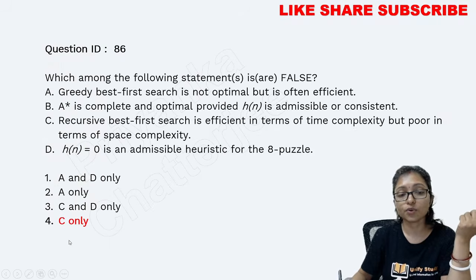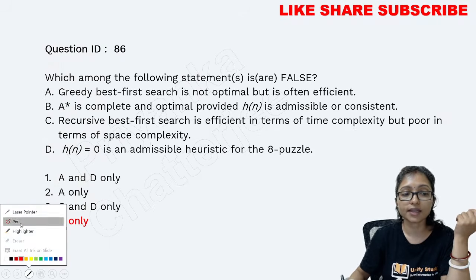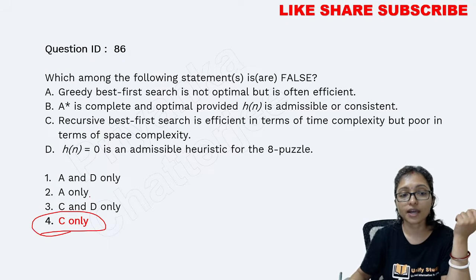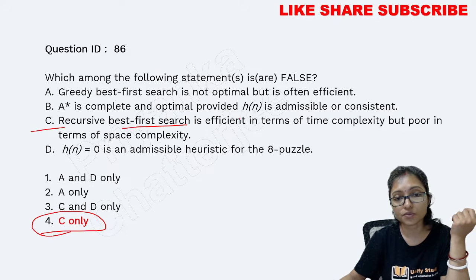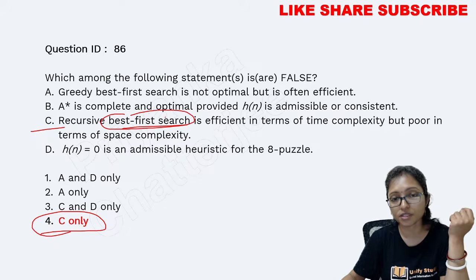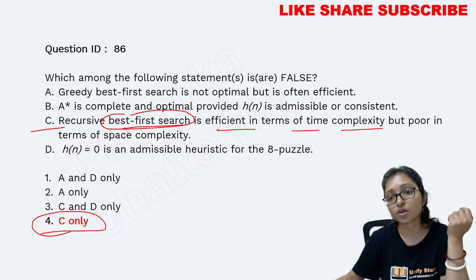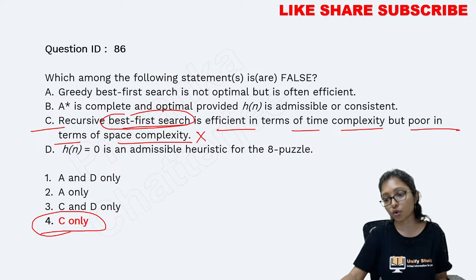And why is the answer this one? I will ask you more questions on the algorithm. That's why I explain. Option C, why is it wrong? Because recursive best first search is under best first search only. It is efficient in terms of time complexity but poor in space complexity. That's why it is wrong.